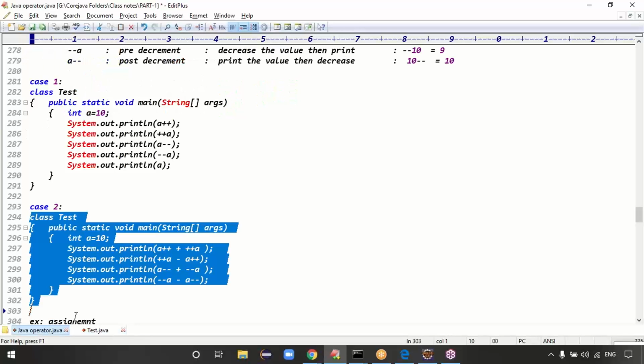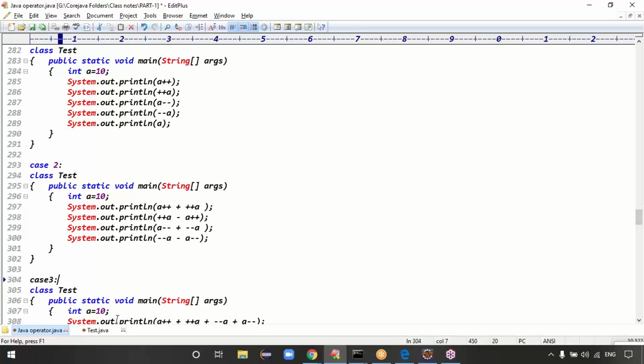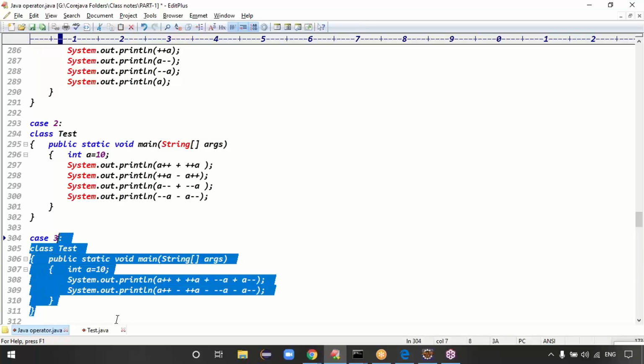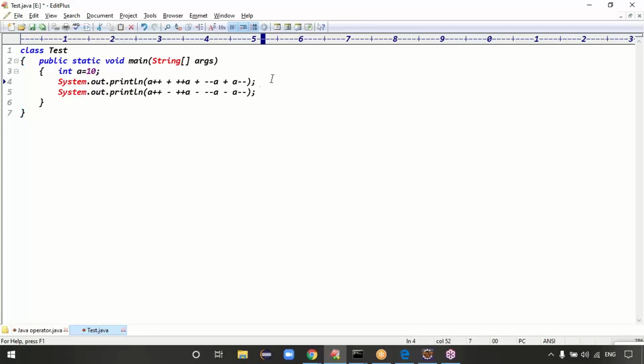Can you try one more example? Guys, can you try one more example? There are no assignments, guys. You try it right now. Now this line, what is the output? Tell me, guys. I need the answer for this line.